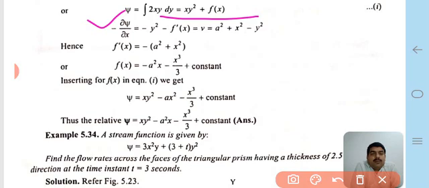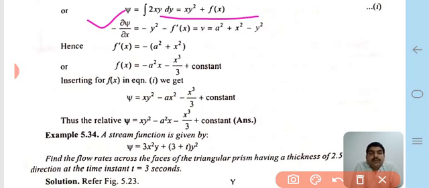Now del psi upon del x is equal to minus y square minus f dash of x.